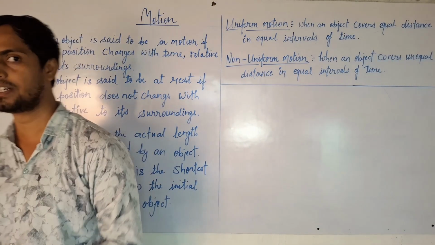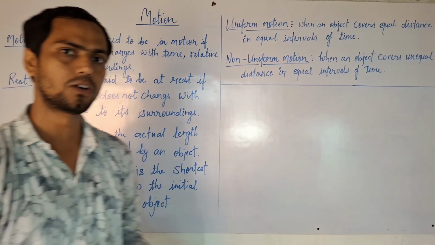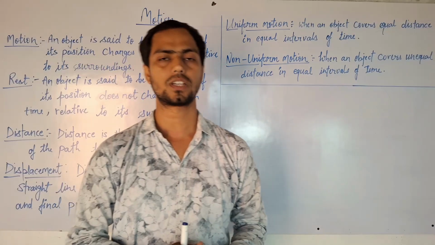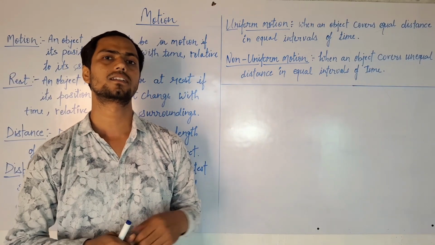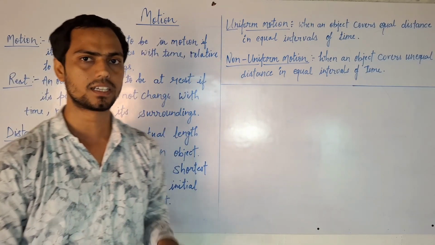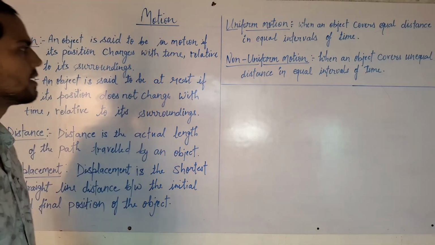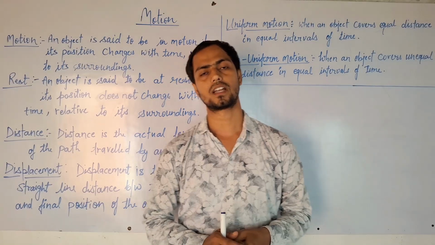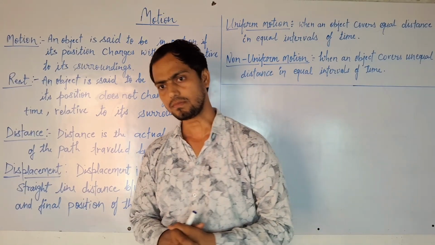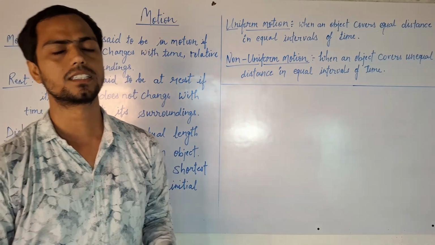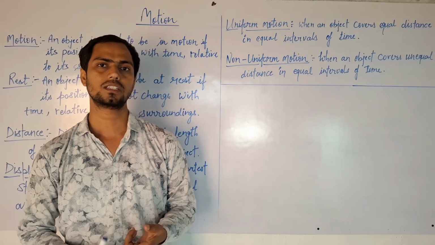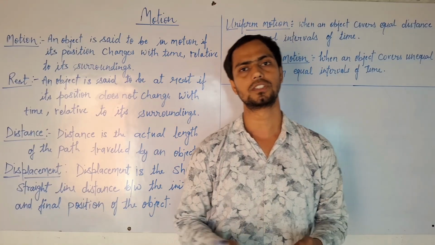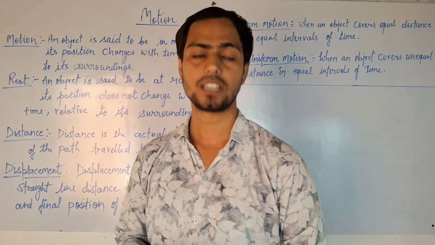So motion can be defined as: an object is said to be in motion if its position changes with respect to surroundings and time. And rest: an object is said to be at rest if its position does not change with respect to surroundings or time. I hope you understand what motion and rest are. In motion, the object changes its position; at rest, it does not change its position with respect to surroundings.